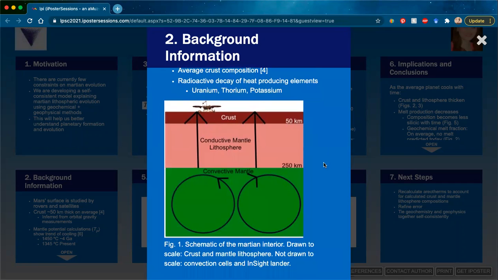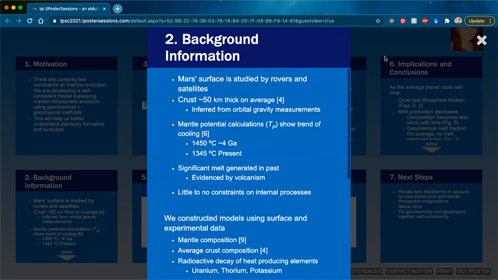Figure 1 shows a schematic of the Martian interior. Drawn to scale are the crust and Martian mantle lithosphere. Not drawn to scale are the convection cells in the mantle. I also put an image of the InSight lander because originally we had intended to use the heat flow from the HP3 probe on the InSight lander.